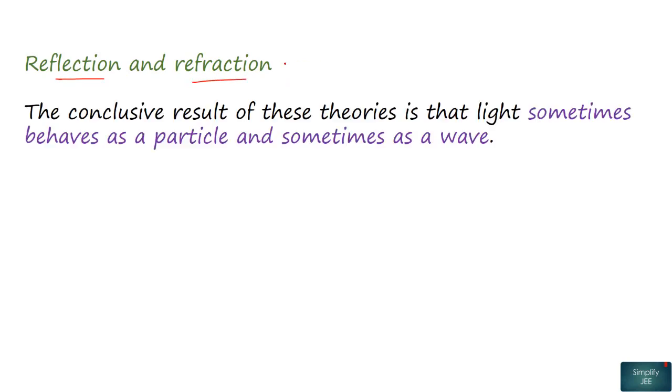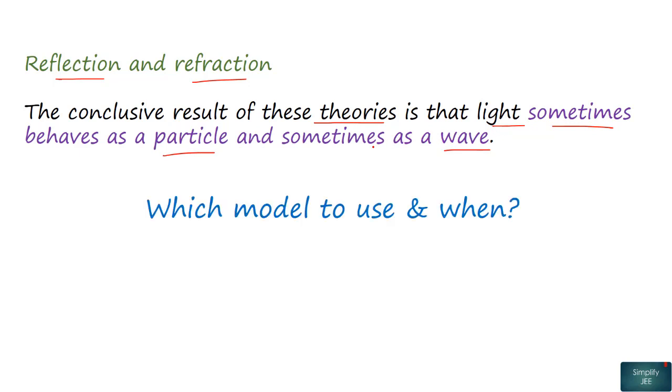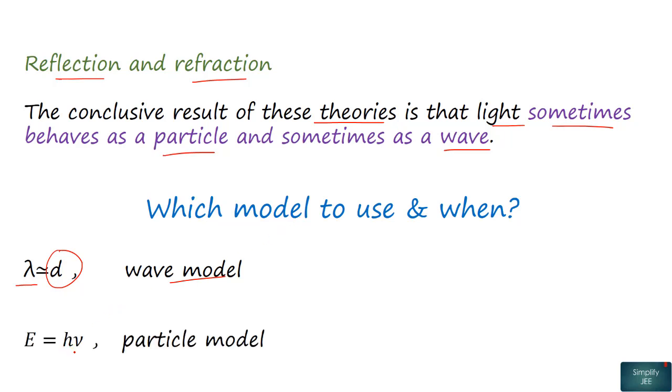So, the conclusive result of all these theories is that light sometimes behaves as a particle and sometimes as a wave. Now, the question comes which model to use and when. Whenever the wavelength of the light is comparable to the dimensions of the objects, then we will use the wave model, and whenever we are talking about the energy delivered by the photons, then we will use the particle nature of light approach.